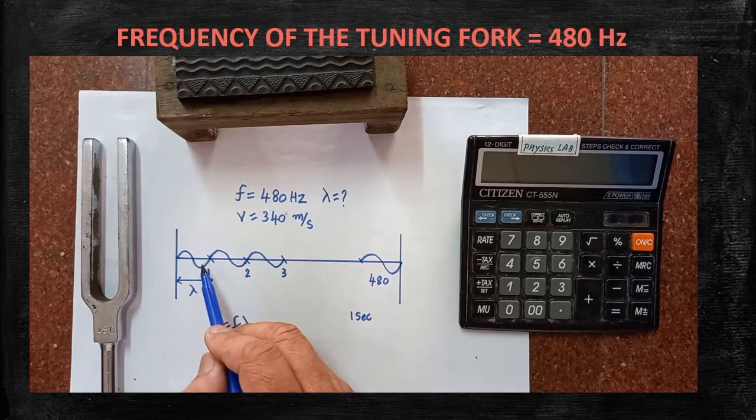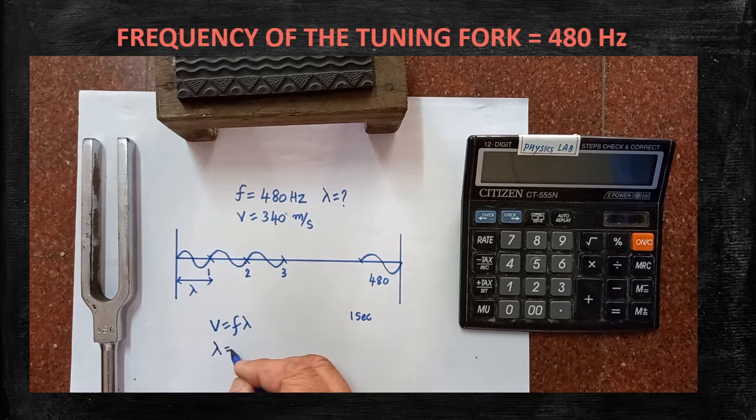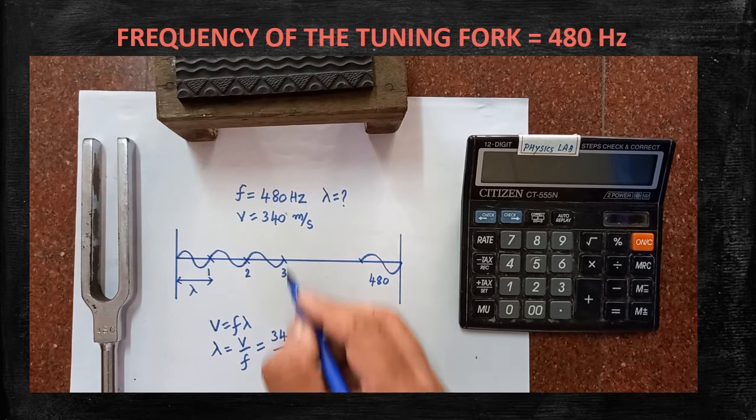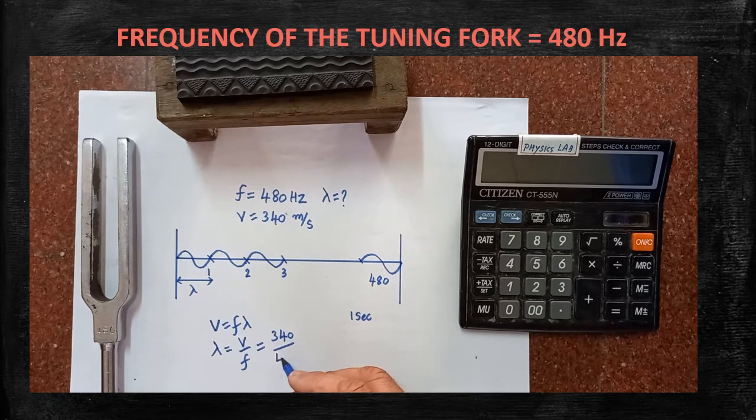To calculate the wavelength, this formula can be used. How to use the formula? Lambda is equal to V divided by F. Are you clear? So what is V? Velocity of the wave in air. The velocity of the sound wave in air is 340 meter per second, divided by the frequency of the tuning fork. What is the value? 480 Hertz. This is measured in meter per second, and this is measured in Hertz.